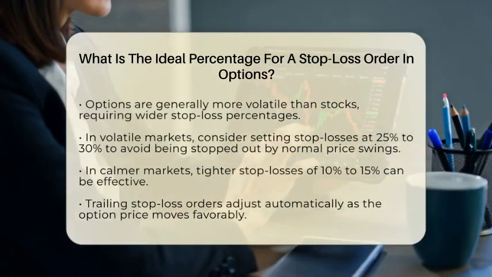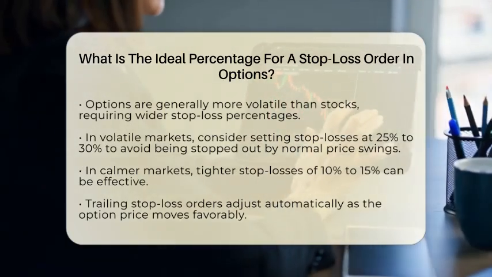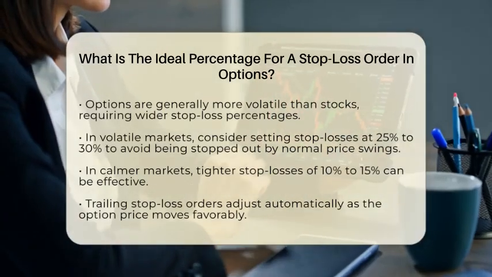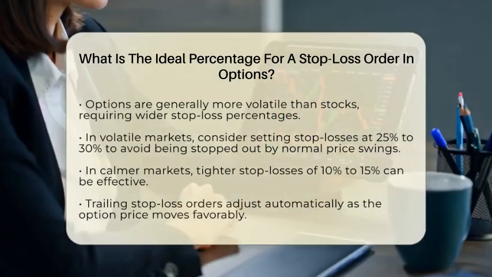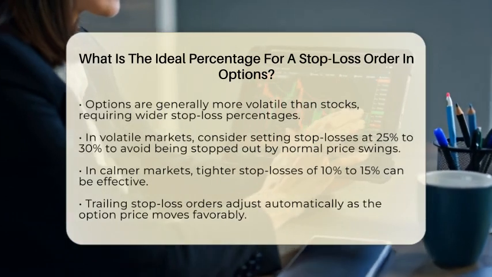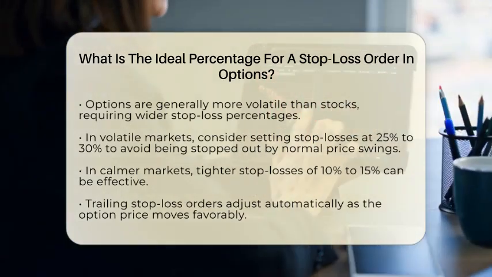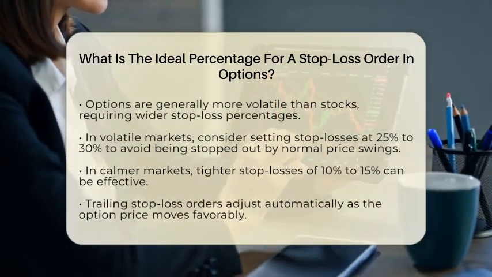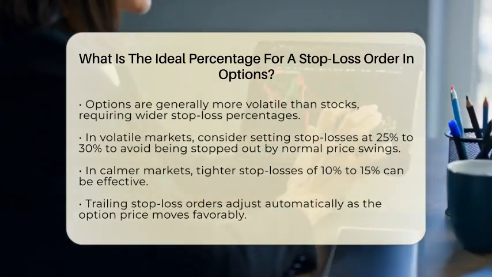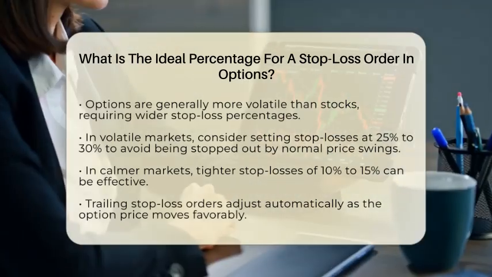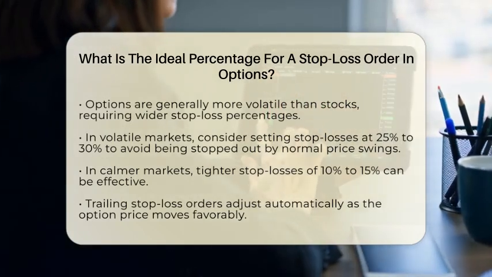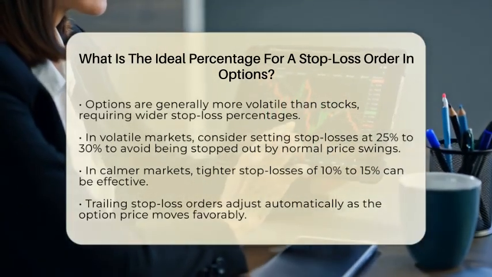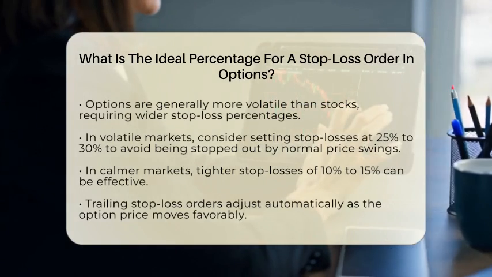When it comes to volatility, options are usually more volatile than stocks. This means that your stop-loss percentages might need to be wider than what you would use for stock trading. In highly volatile markets, you might want to set your stop-loss closer to the higher end of that range, around 25 to 30%, to avoid being stopped out by normal price swings. Conversely, in calmer markets, tighter stop losses around 10 to 15% can be effective.